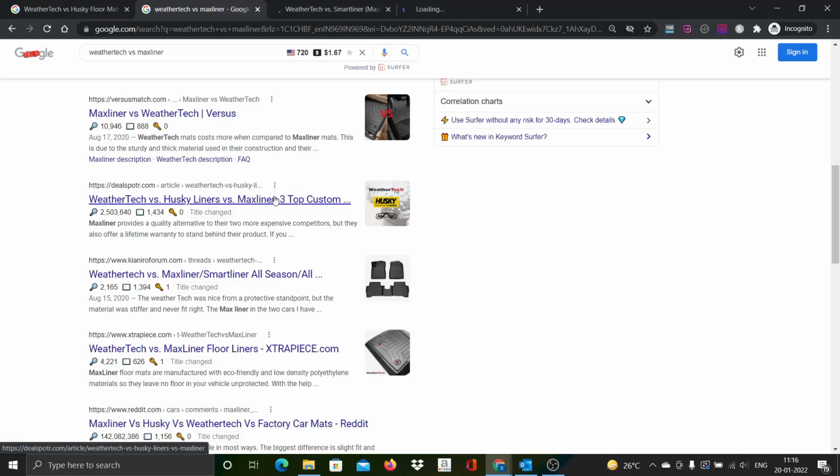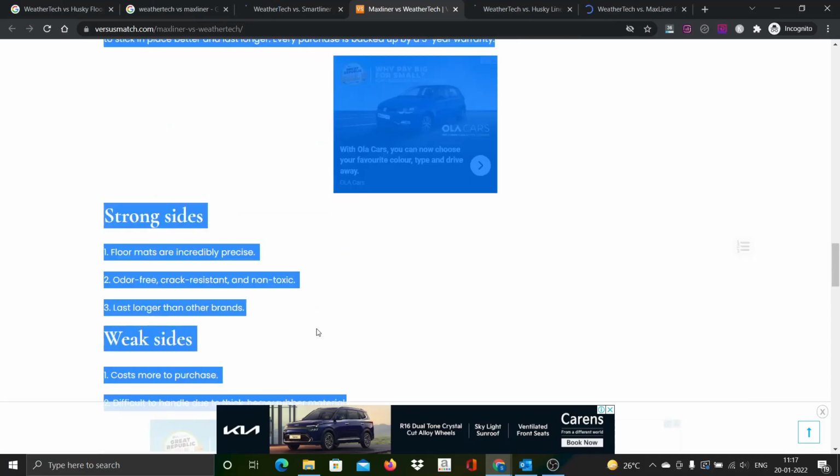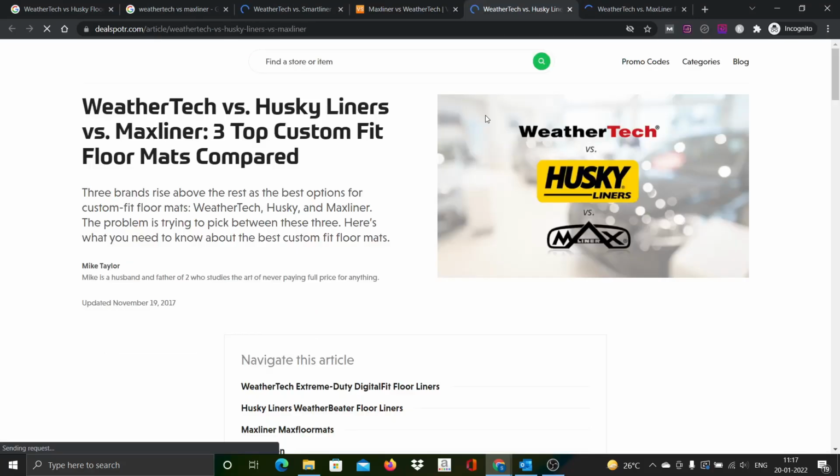So the next one is MaxLiner versus WeatherTech. This looks good to me. Probably it may be, but very short. So let's look at the total word count. It is just 800 words. And DI is 36 average, but I don't see it as such a strong page with respect to the content. If you see the exact content, it is I think maybe 700 or 800 words. That's about it.